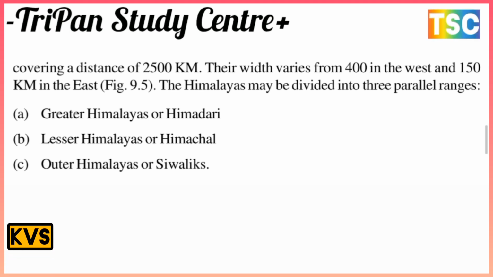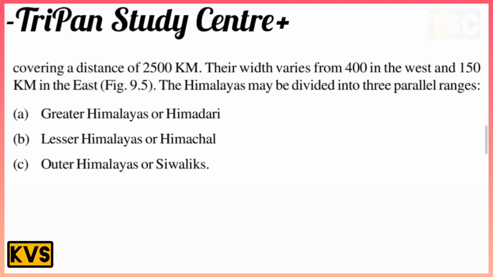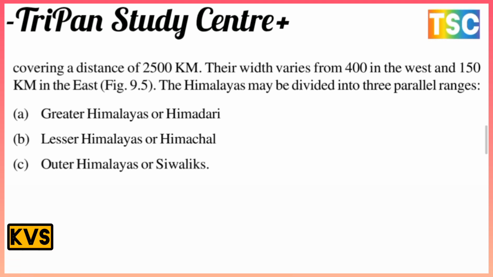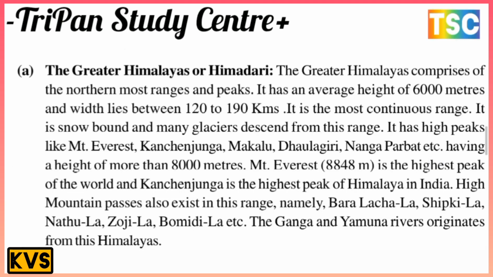The Himalayas may be divided into three parallel ranges. The most important ranges here are the Greater Himalayas or Himadri, the Lesser Himalayas or Himachal, and the Outer Himalayas or Shivaliks. The first here is the Greater Himalayas or Himadri.